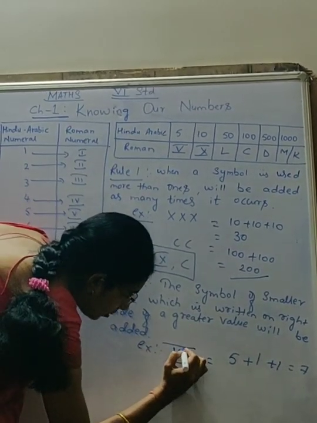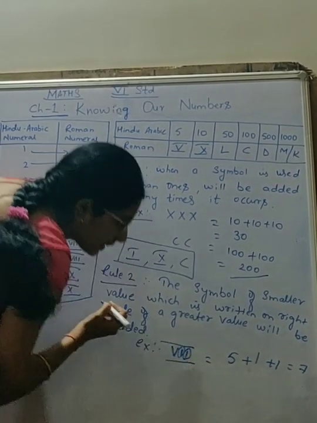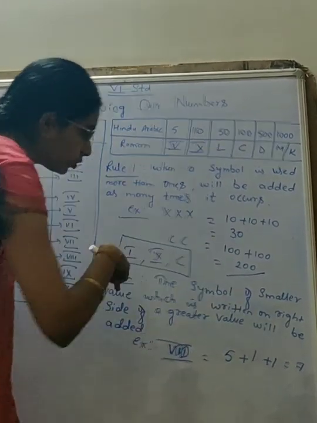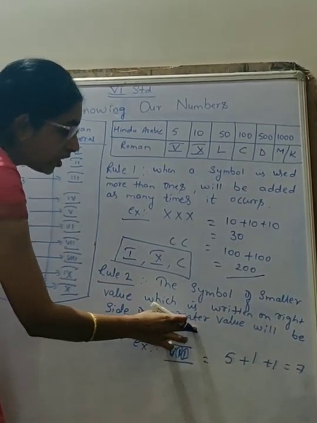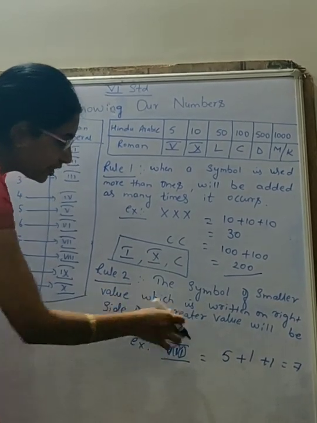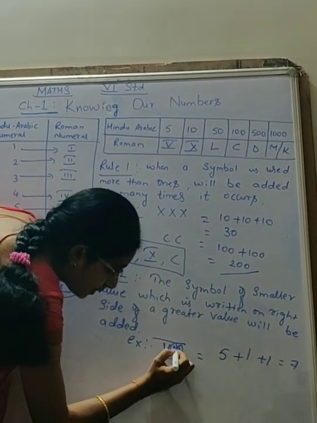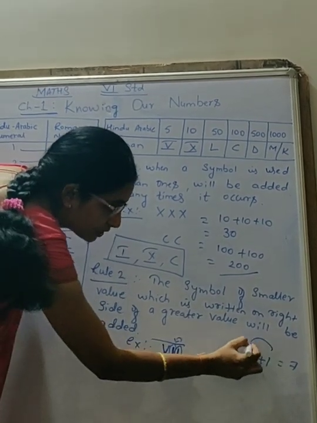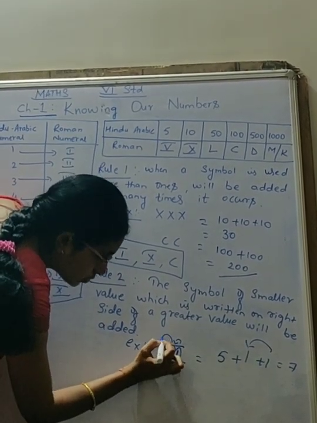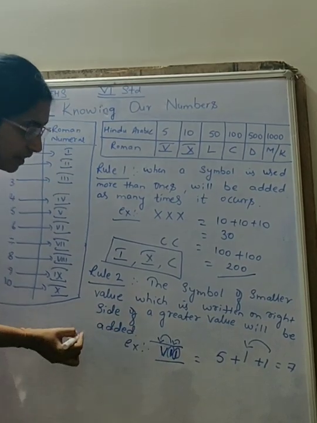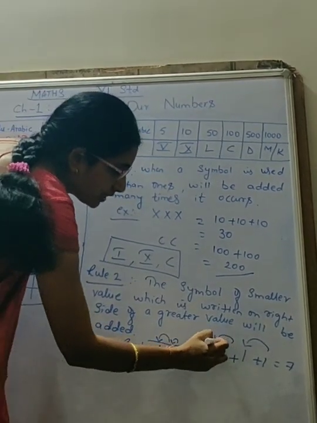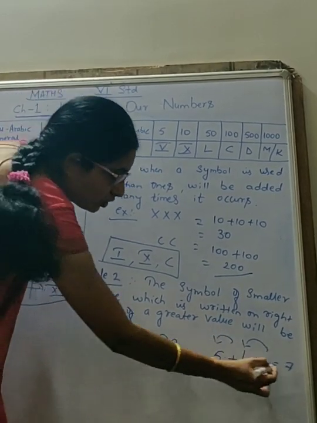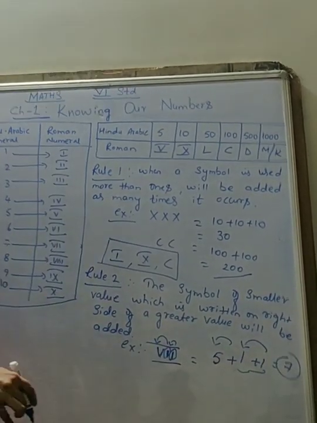Here the smaller values are this and this, correct? So the symbol of smaller value is present on the right side of the greater value. For this smaller value, the right side is this side. So 1 gets added to this one, and again this 1 is added to this 5. This smaller value will be added to this greater value. Then only we will get the answer.